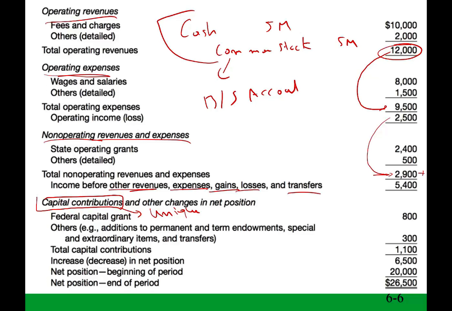Now, where could we have capital contribution? Simply put, who gives money to the government? It could be another government. For example, the federal government gives money to subsidize an activity. That could be a capital contribution. Or it could be a state government giving the city some funding, that could be another capital contribution. Anyone who's giving money.